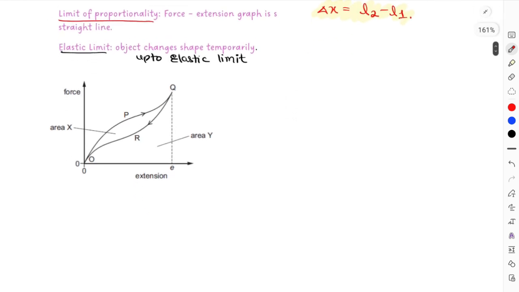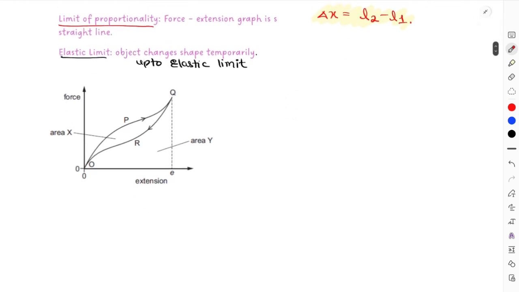For this rubber band over here, the upper line is for loading, when you are going to add forces to that rubber band. This is for loading and this is for unloading.